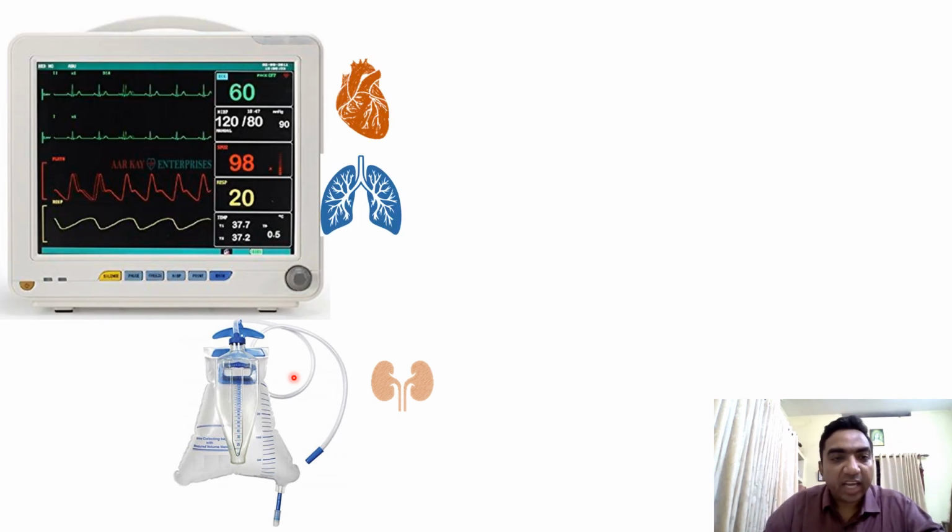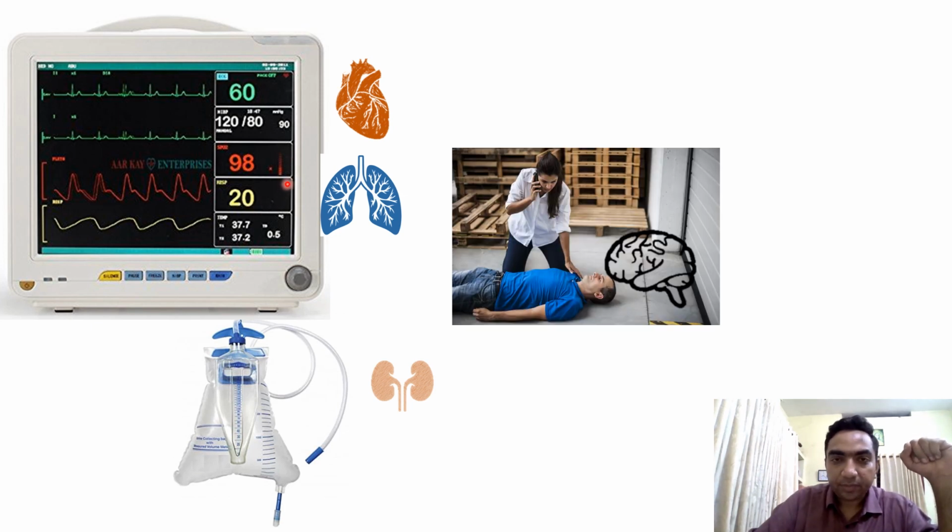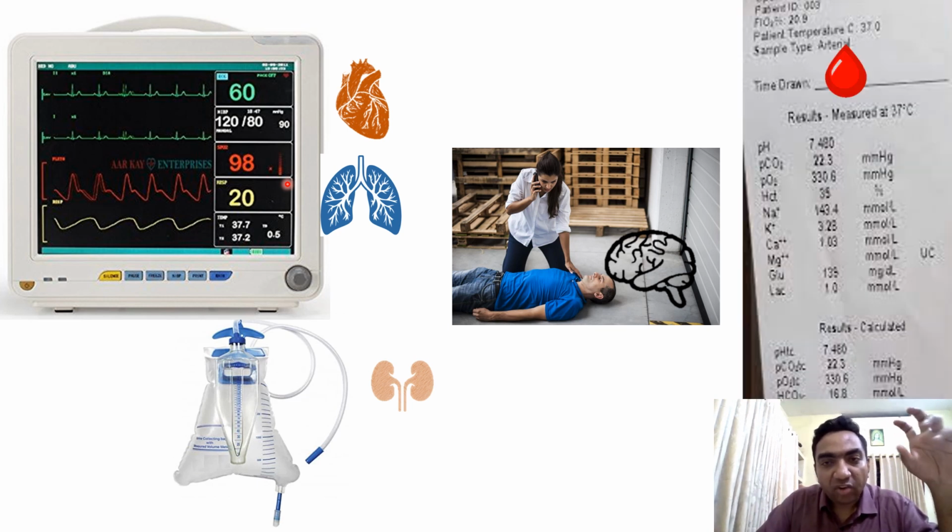In heart, there will be tachycardia. We can see it on our multipara monitor. There can be tachycardia. There can be hypotension. When we look at the SpO2, it may be low and respiratory rate will be increased. So tachycardia, decreased BP and increased respiratory rate. Consciousness level, the GCS will be low. And this is the picture of ABG, and the pH in ABG will be low. There will be lactic acidosis.